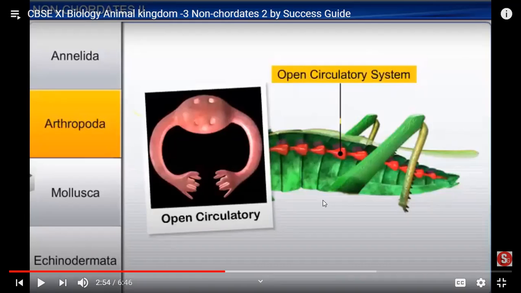In 10th you learned about trachea being divided into bronchi and bronchioles, which are open empty tubes. The same open empty tubes are known as the tracheal system. Insects like cockroach have a tracheal system for breathing.